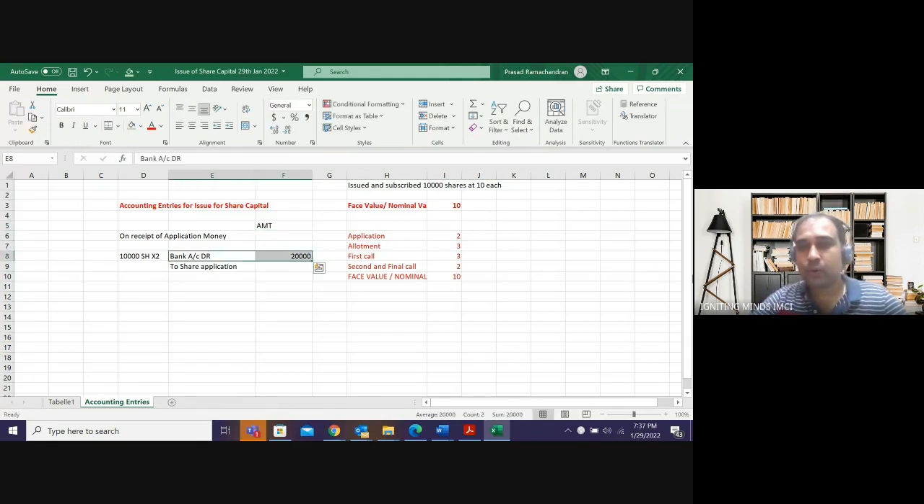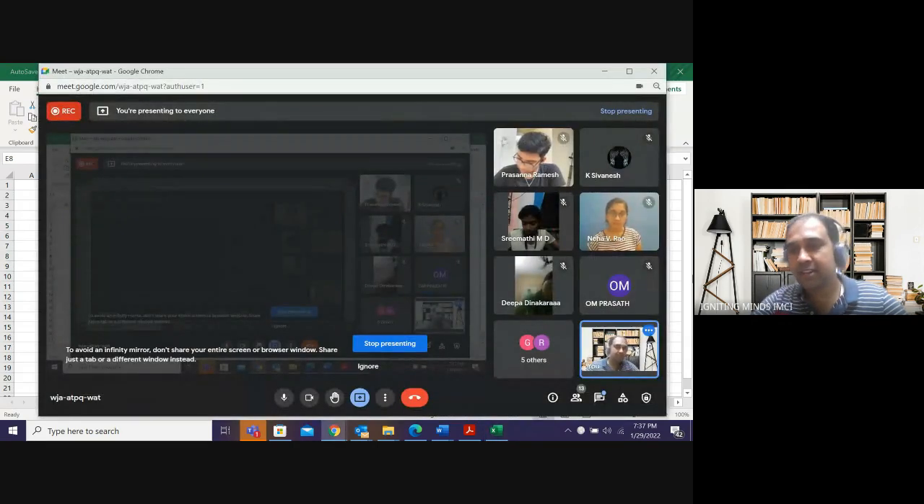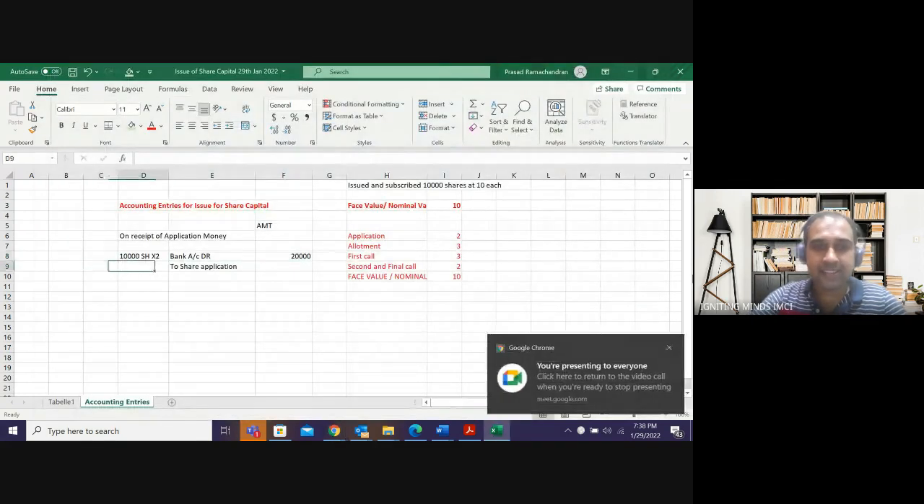So I am debiting bank account. The reason why I debited bank is that it's an asset. Increase in asset has to be debited. I credited share application money because I am putting it into a temporary account, as a liability for today, because I don't know whether I'm going to allot to all the shareholders. For example, I called for 40,000 applications, but I got 1 lakh applications. Can I give shares to everyone? I cannot. So I am parking it temporarily as a liability. So there is an increase in liability at this stage.